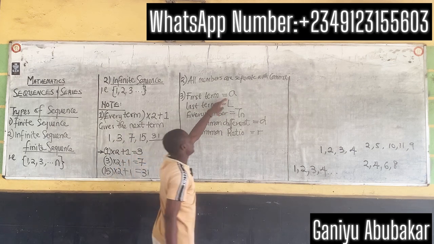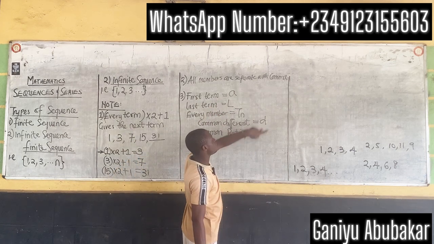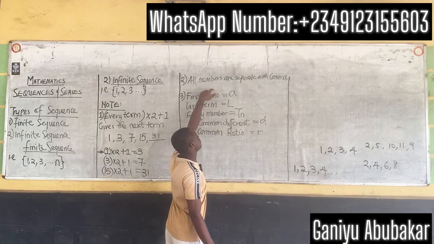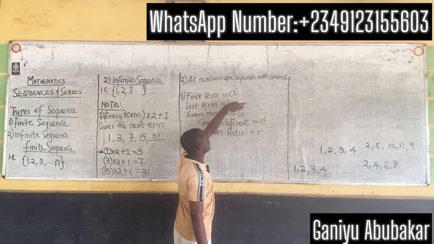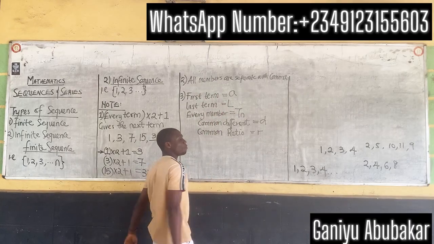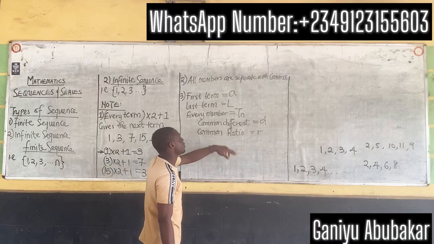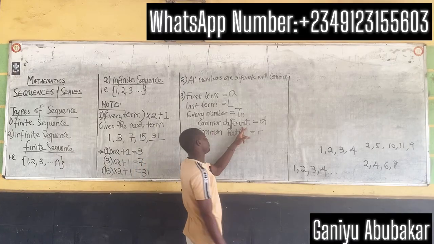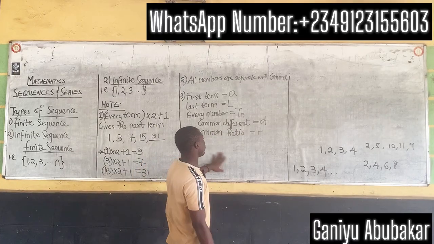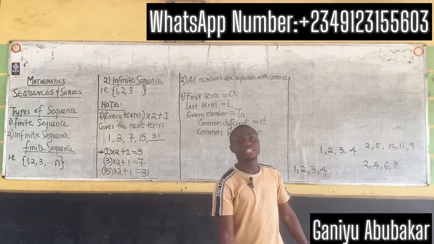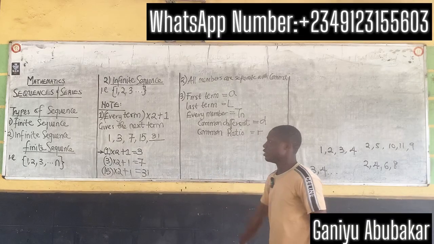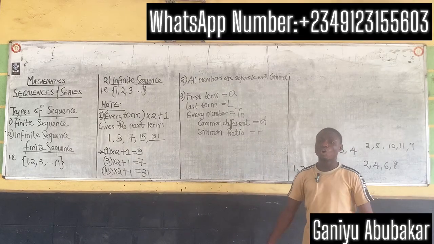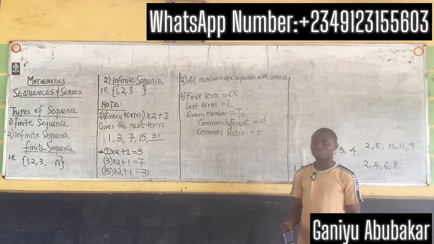These are the basic terms you'll be seeing in this topic: A, L, Tn, D, and R. Note that A is called the first term, L is called the last term, Tn is called the nth term, or every member, D is called common difference, and R is called common ratio. As we proceed deeply, you will understand all these things one after the other. Shall we proceed?